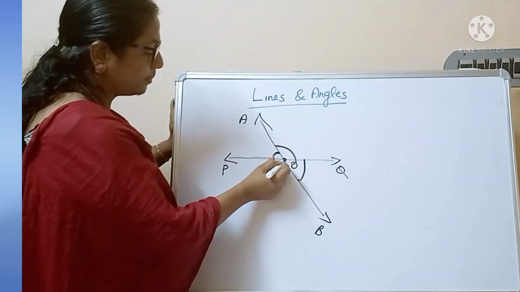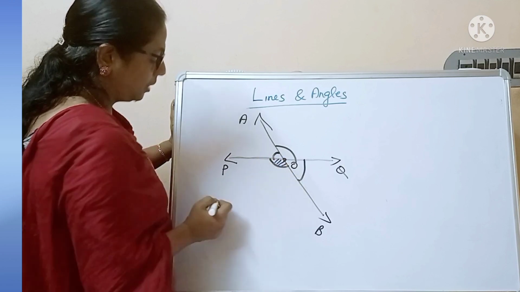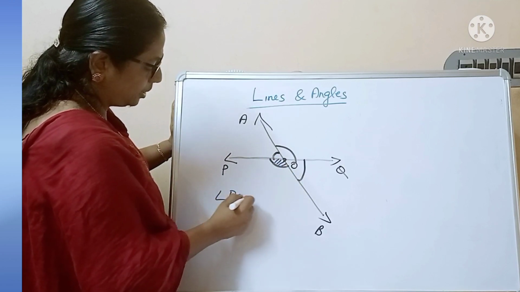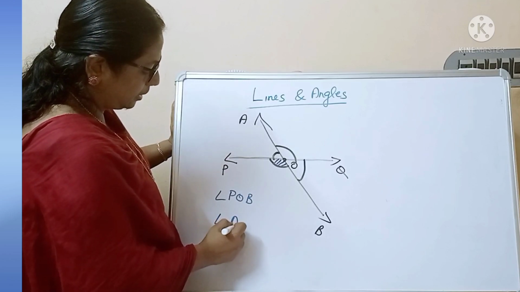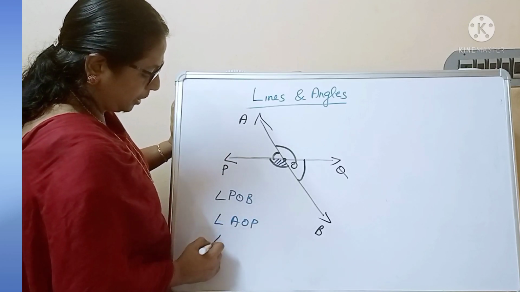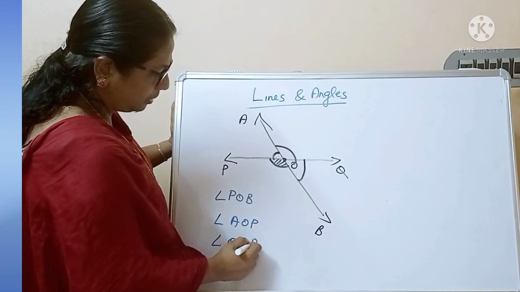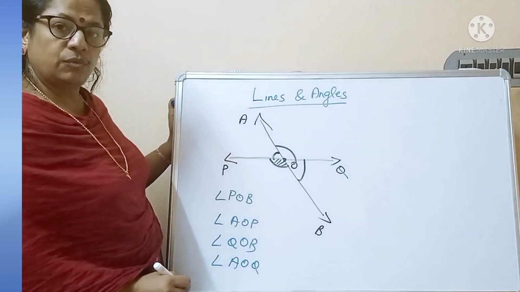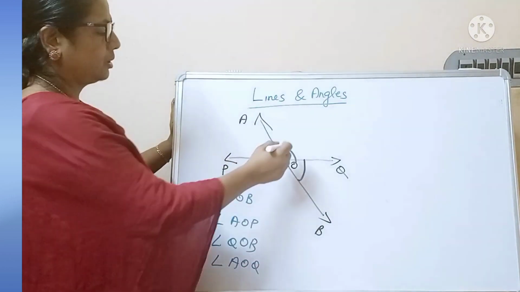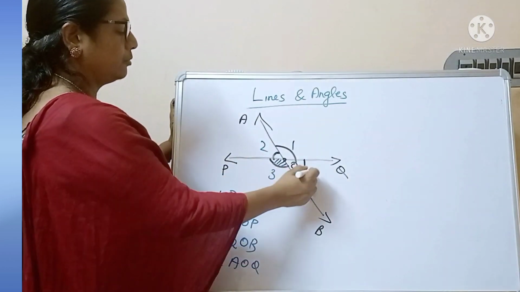That is angle POB, angle AOP, angle QOB, angle AOQ. These are the 4 angles. Let us number them 1, 2, 3, 4.